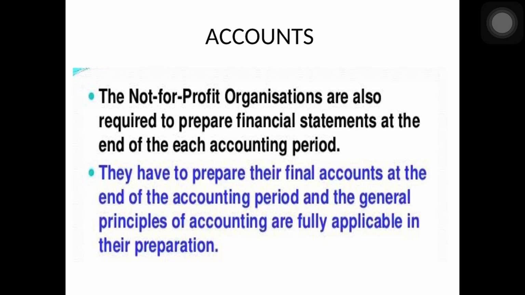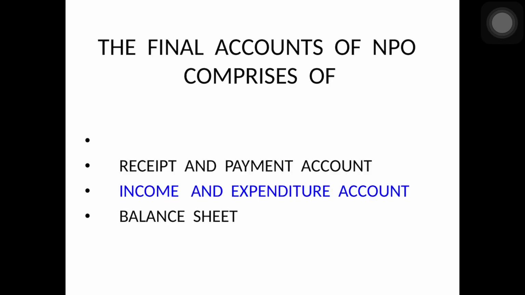Now, what accounts have we seen? NPO is also required to prepare accounts at the end of each accounting period, and they have to prepare final accounts at the end of the accounting period. And this is important, the general principles of accounting are fully applicable in the preparation of final accounts. That means all the rules that we have seen in case of company, the debit, credit and all, the same rules are applicable in case of NPOs. Now the final accounts of NPO comprise what? Receipt and payment account, income and expenditure account, and balance sheet. So these three we have to learn how to make in this chapter.